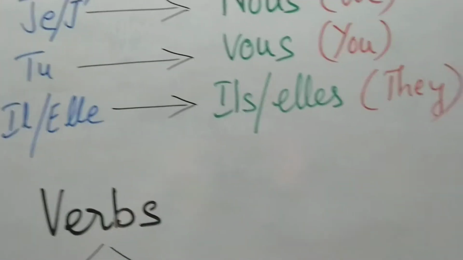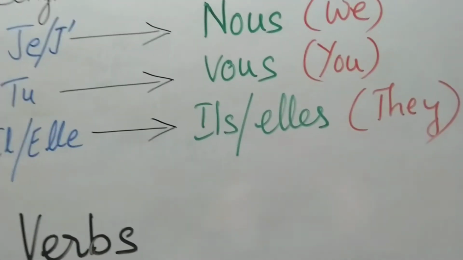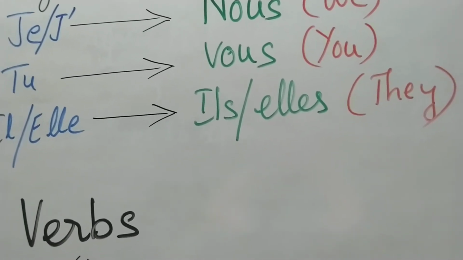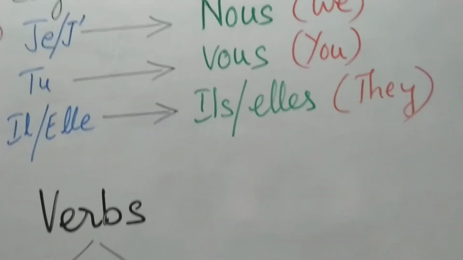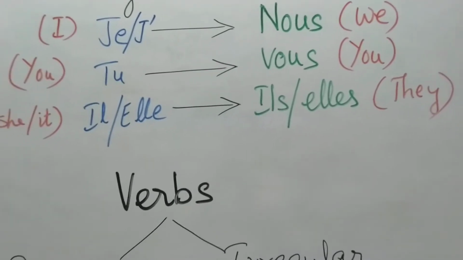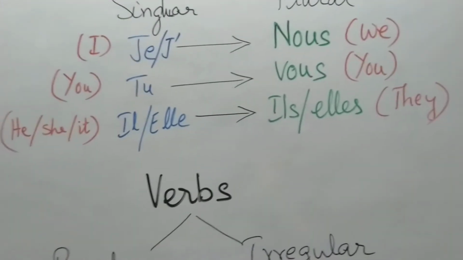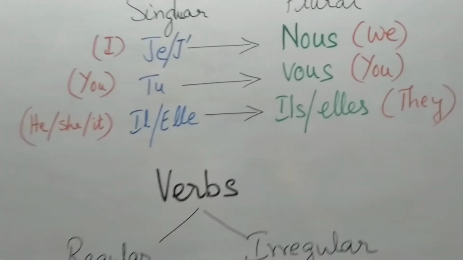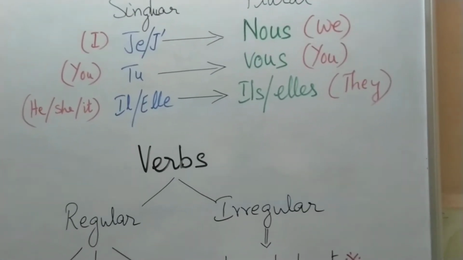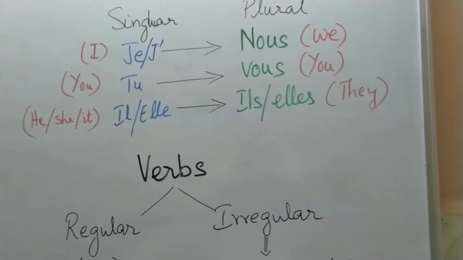And vous, on the other hand, is used also out of respect. When you speak to a superior or when you speak to an elder, you will use vous. And vous is the equivalent of the Tamil ninga. So besides being singular or plural, these subject pronouns are also used out of respect, especially the second person singular and plural. The third person singular is il or elle, that means he, she or it. The plural of il or elle is ils or elles, and they will mean they.